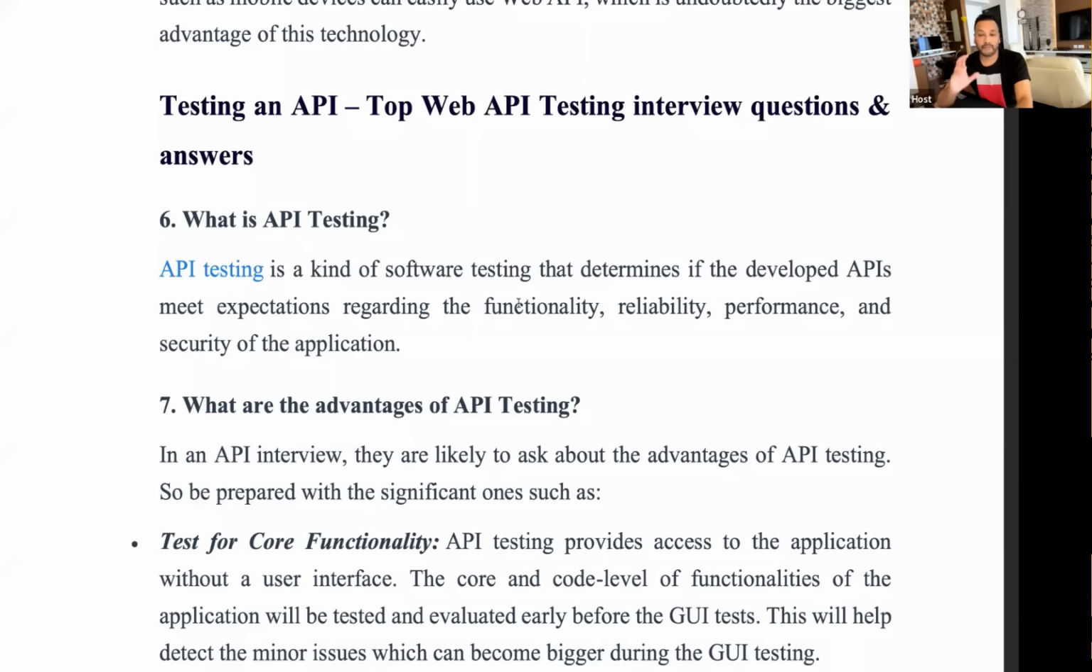So first of all, we will make sure that your APIs are stable, and the API functionality gives the desired output that we are expecting from the API. API should be reliable. And then we have to do the performance testing also. And then the security of the application, we have to check that. It's not like otherwise anyone can steal your data. Anyone can fetch the data by calling those APIs.